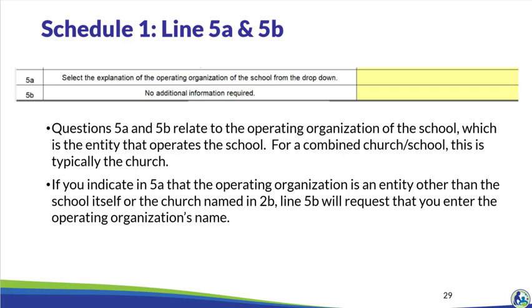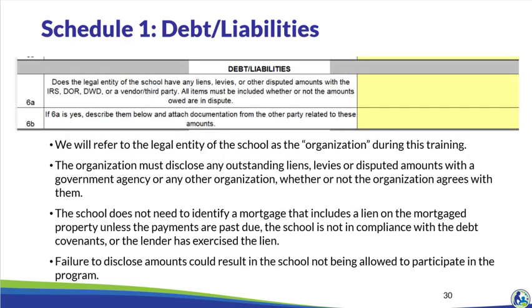The drop-down options are: the school is its own operating organization, the church in 2B is the operating organization, or a different organization is the operating organization. If a different organization is the operating organization, the operating organization's name would need to be identified in question 5B. We will refer to the legal entity of the school as the organization during this training.